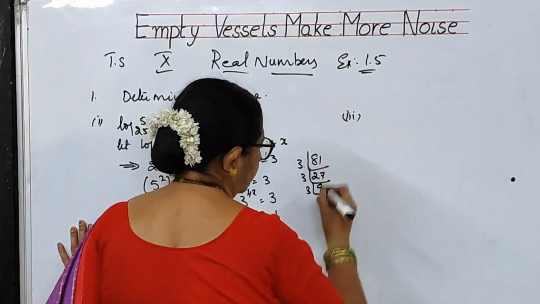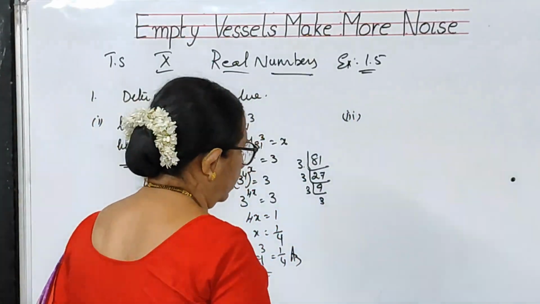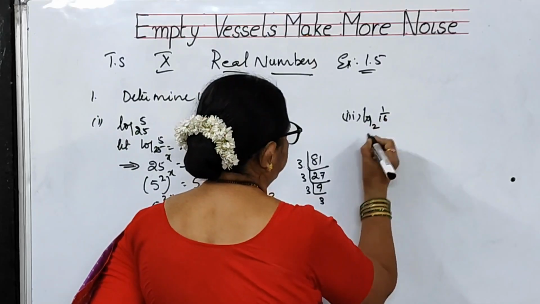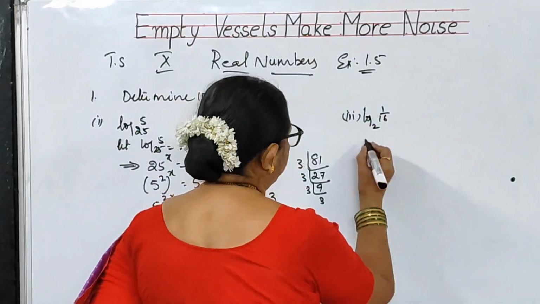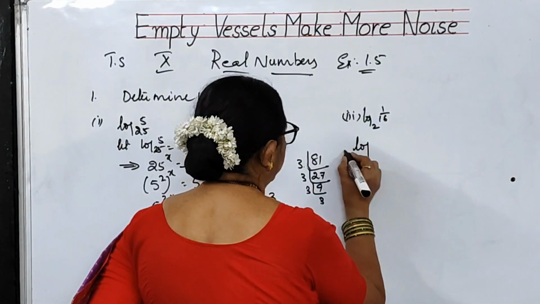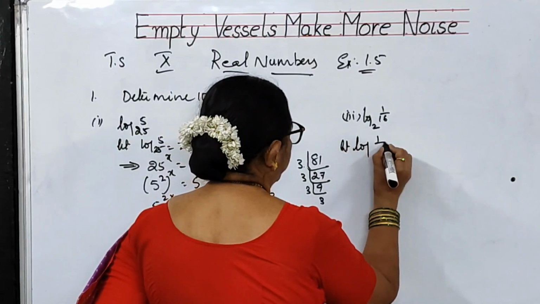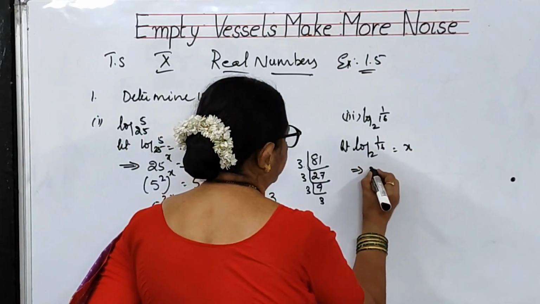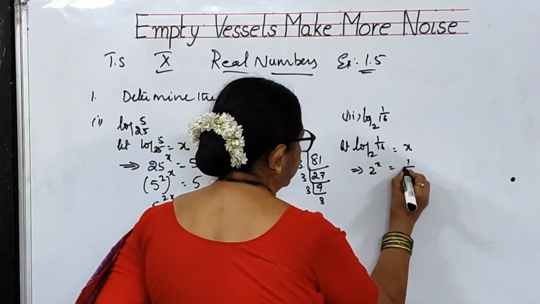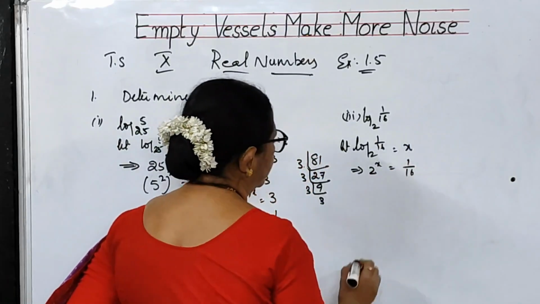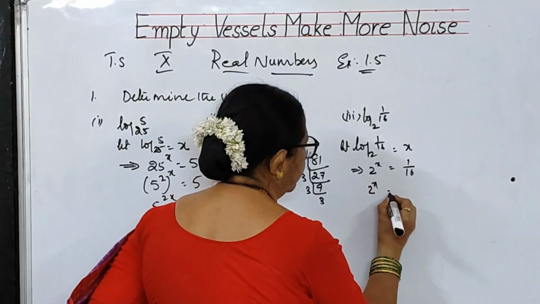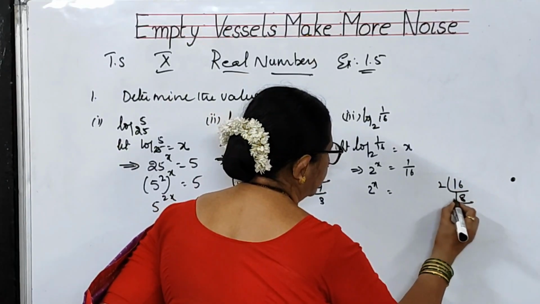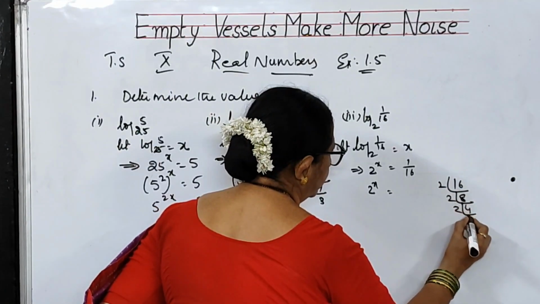Now go to the third bit. Log 1 by 16 to the base 2. This is the problem. So let us say that log 1 by 16 to the base 2 is equal to x. What does this imply? 2 to the power of x is 1 by 16. That means 2 to the power of x is equal to 16, when you do 2 8s are, 2 4s are, 2 2s are.